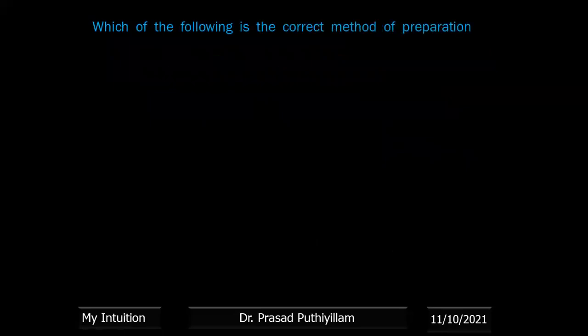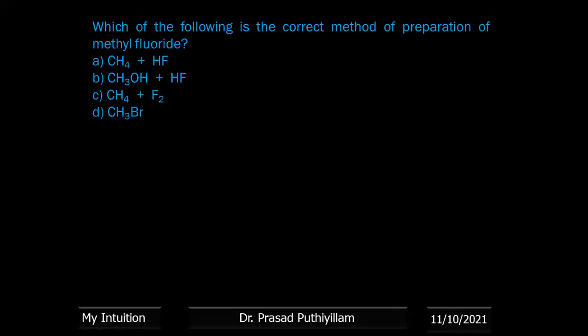2-bromo-2-methylbutane. Which of the following is the correct method of preparation of methyl fluoride? How to prepare alkyl fluoride was already explained in the abstract. The options are CH4 plus HF, CH3OH plus HF, CH4 plus F2, CH3Br plus AgF. This one we have already seen is the correct answer, so I'll give some explanation for this.